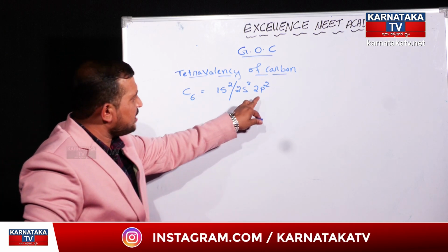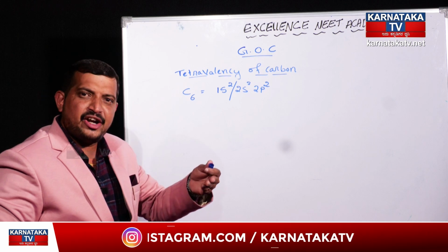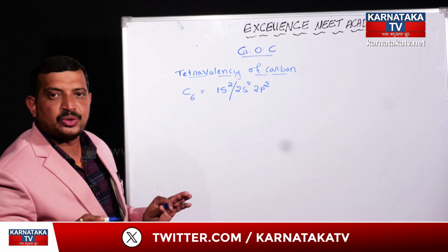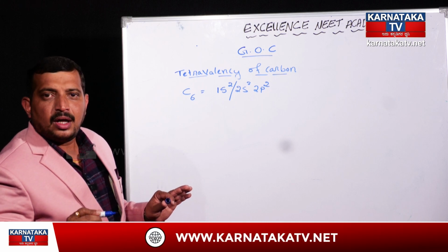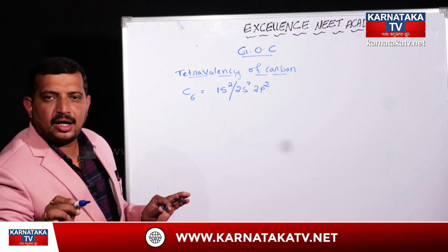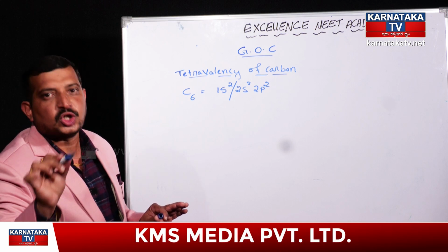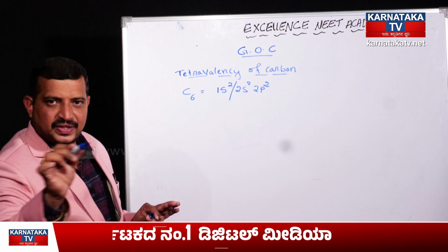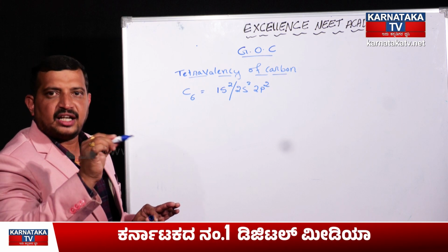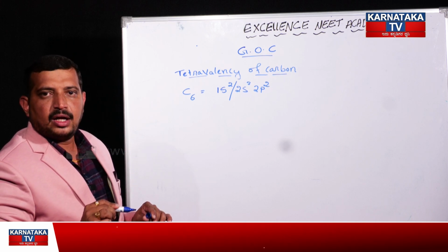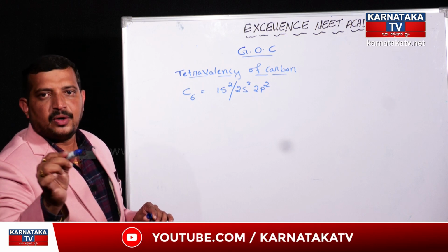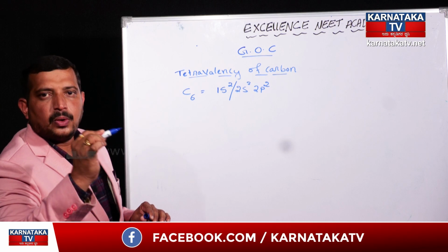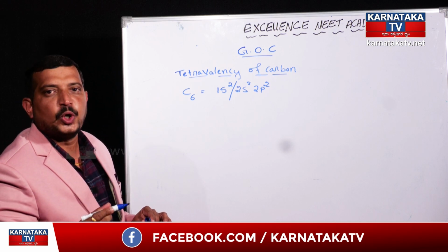Most students learn this concept at the end of the academic year, but we should know every aspect related to organic compounds. The elements in the first period, hydrogen and helium, come under the first series, and in the second period, right from lithium to neon, so many elements come.